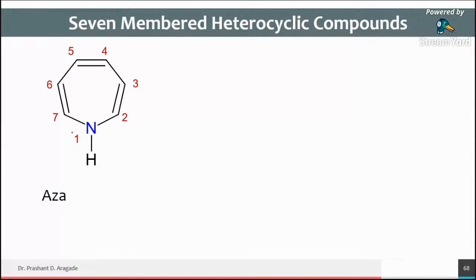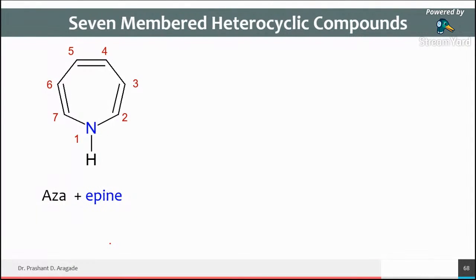So aza is the prefix used for nitrogen. This EP is derived from what? Heptane. So EP comes from heptane.